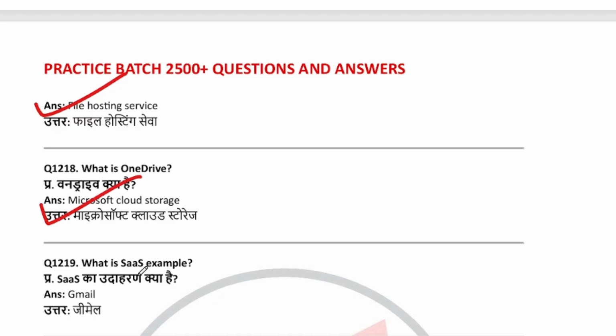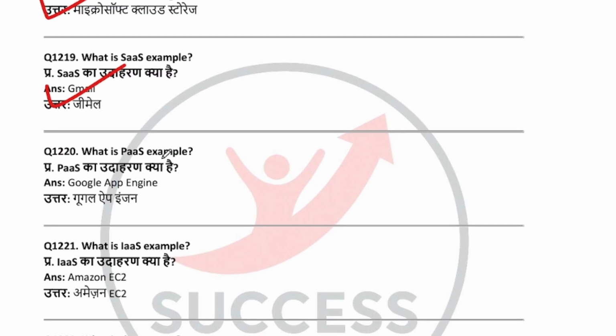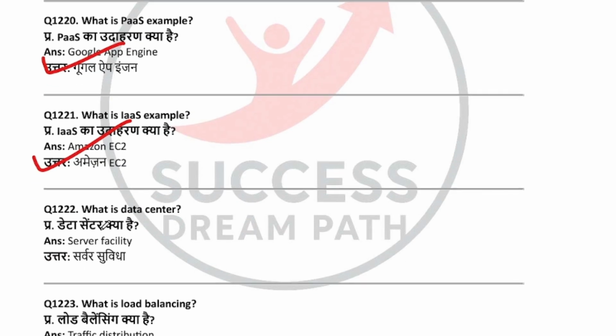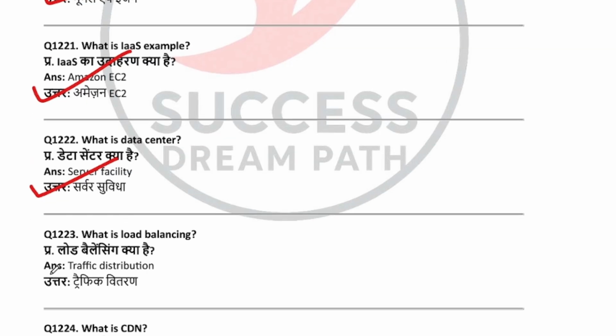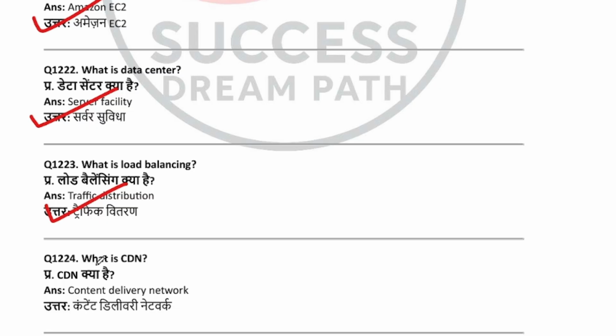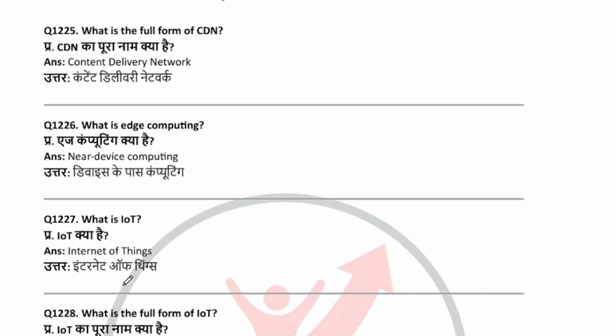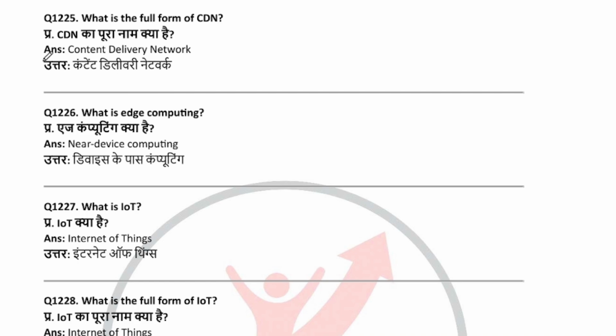What is a SaaS example? Gmail. What is a PaaS example? Google App Engine. What is an IaaS example? Amazon EC2. What is data center service? Server facility. What is load balancing? Traffic distribution. What is CDN? Content Delivery Network. What is the full form of CDN? Content Delivery Network. What is edge computing? Near device computing.